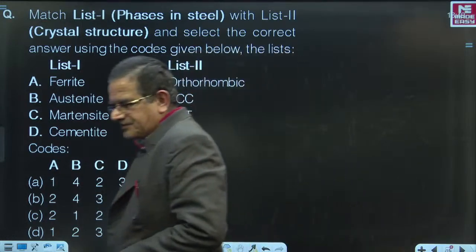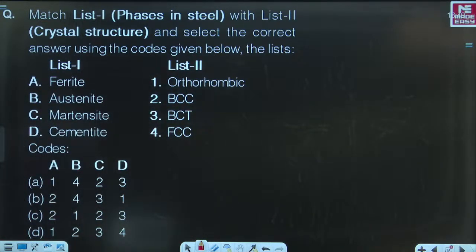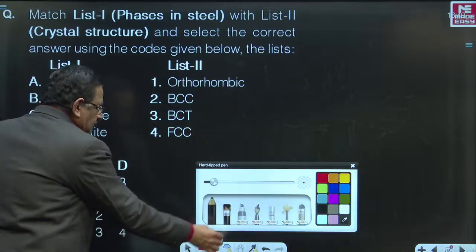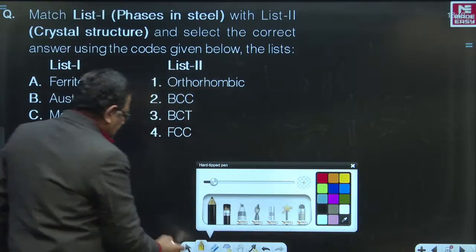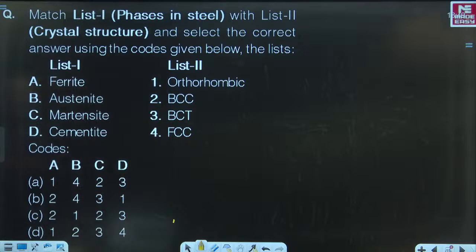Come on, friends. See this question and try to answer it. List 1 and list 2. In list 1, phases in the steel are given, and in list 2, crystal structures are given. You are supposed to match them.